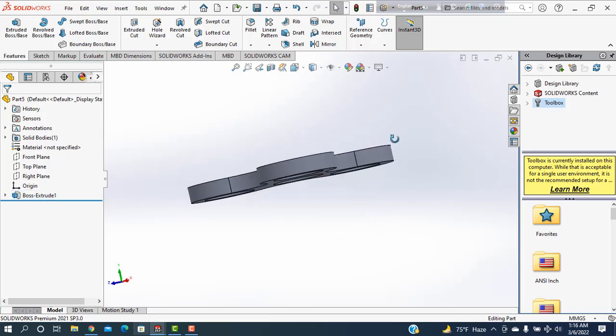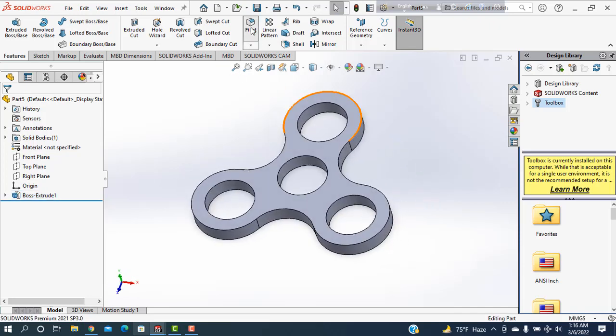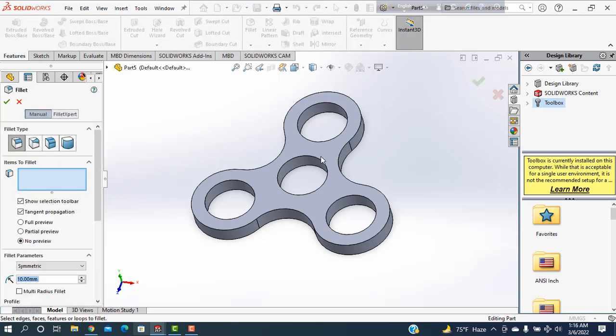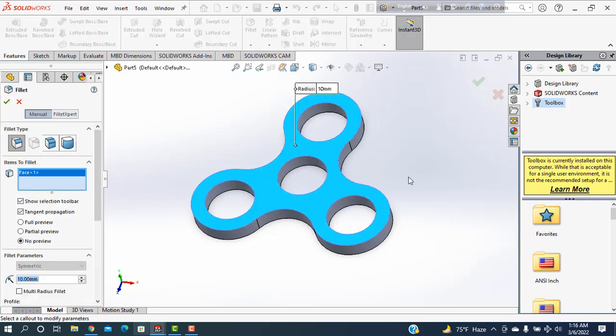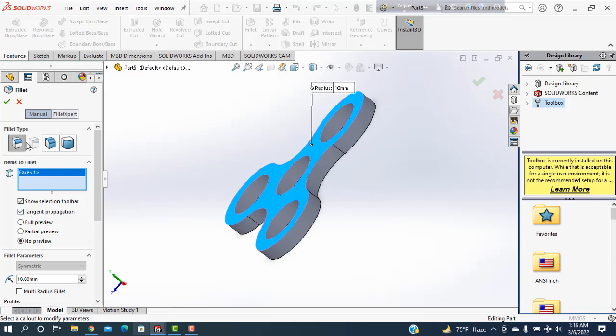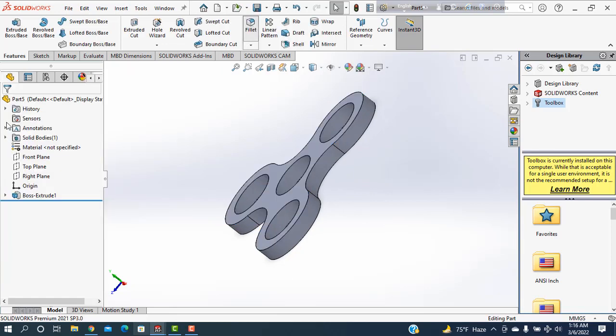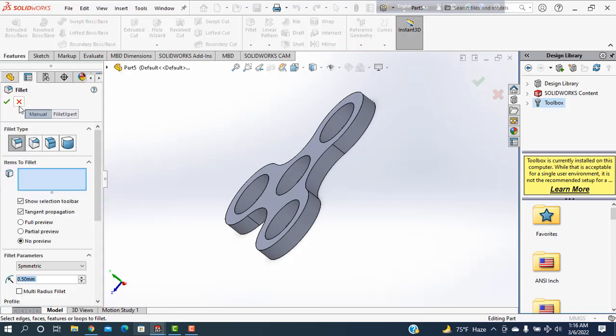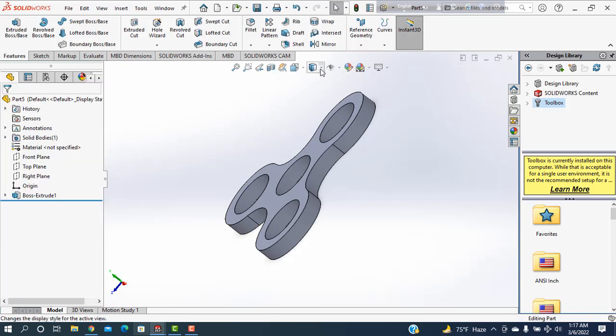Then see. Then I want to go into the fillets. Selecting. Then selecting this one. Okay, going to the fillet again. Another thing I want to do. This one is selected.